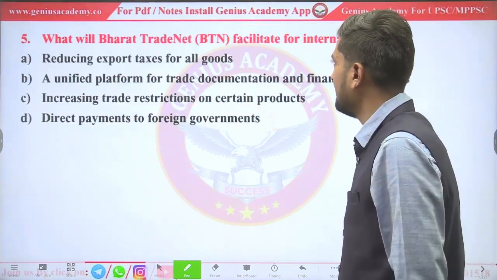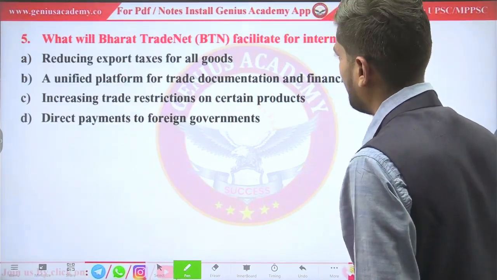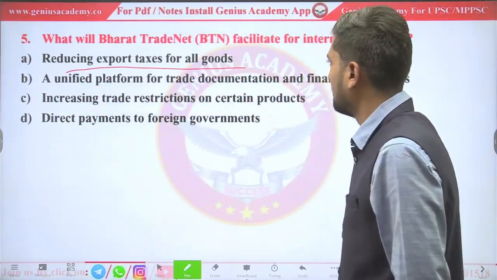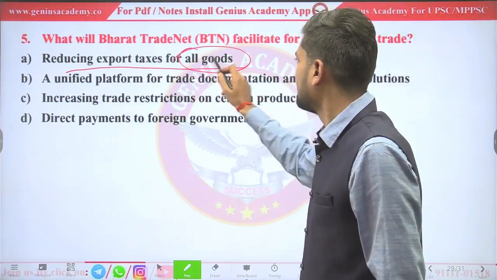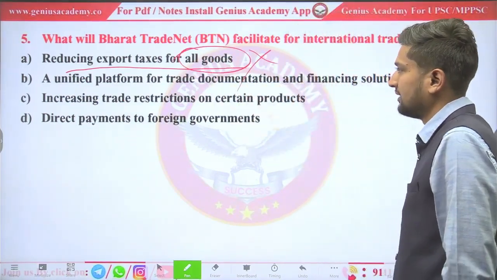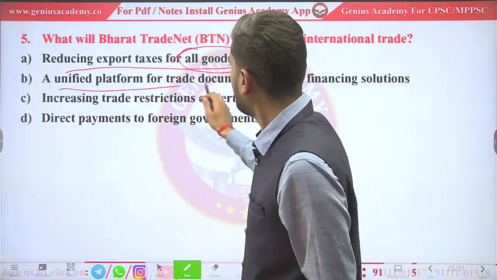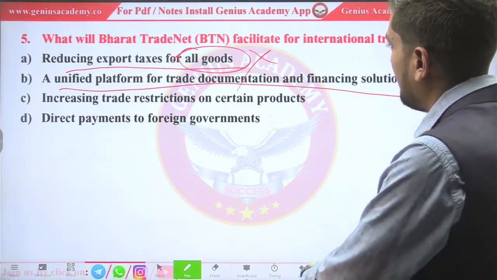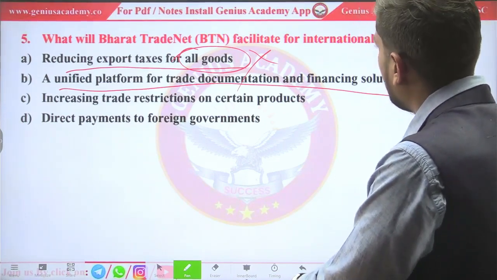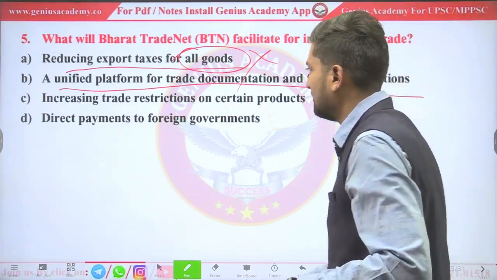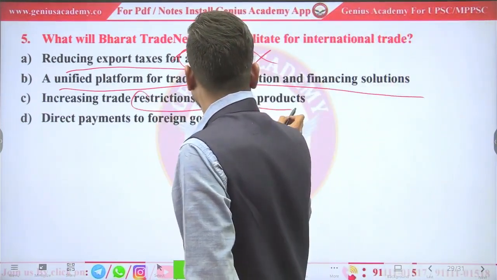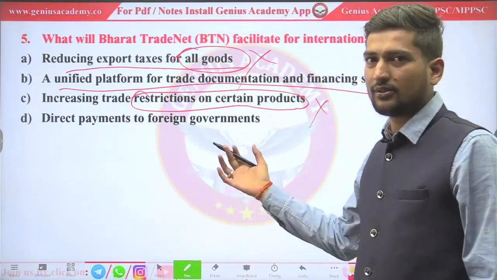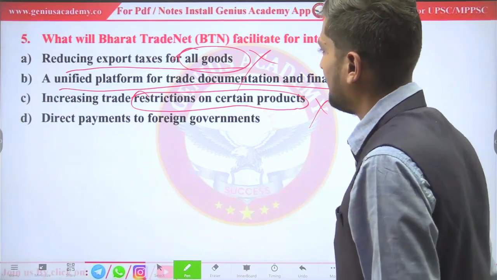What will be the Bharat TradeNet facility for international trade? It will reduce export tax for all goods. So for all goods, it is an extreme statement. It can't be the answer. A unified platform for trade documentation and financing solution. Okay. Increasing trade restrictions on certain products. So why will it restrict trade on certain products? No. We are promoting trade, so it is already different.